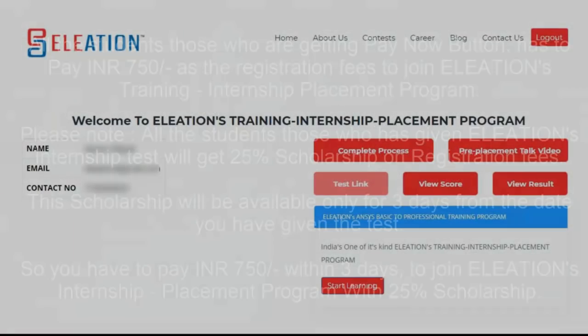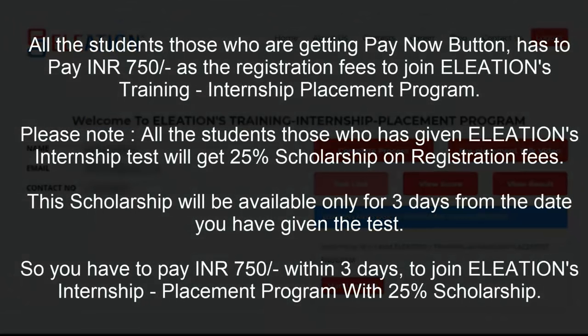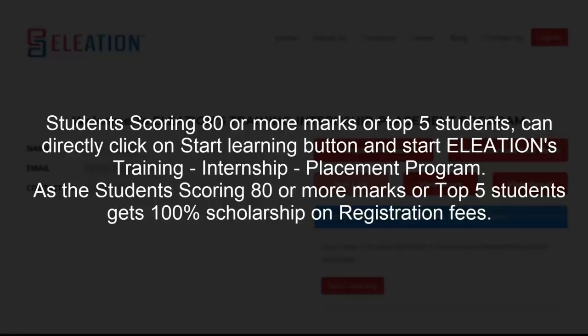The students who see a pay now button click on it, and they have to pay 750 rupees to start their training internship placement program. Based on their marks, they have received a 25% scholarship, that is 25% off on the registration fees. This offer is only valid for 3 days from the day of the test. So let's assume you have given the test on 25th July, then till 28th July you will get the offer on the registration fees. All the students scoring 80 or more marks, or the top 5 students, can directly click on the start learning button to start the training internship placement program, as they get a 100% scholarship.